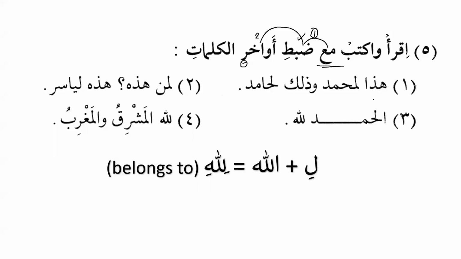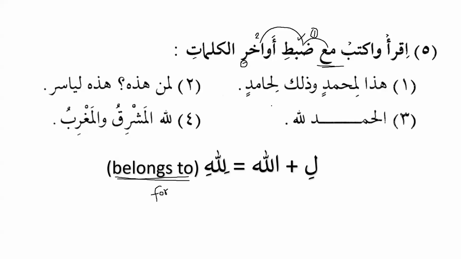Hada li, as we know that li is a preposition which means belongs to. So we will say hada li Muhammadin. Excellent. Hada li Muhammadin. Wadhalika li Hamidin. Okay. Wadhalika li Hamidin. And please, the translation that we should get used to is this belongs to Muhammad and that belongs to Hamid. And let's try to use the word belongs to because this is more comprehensive. It's not good to use for because when we use for, then the meaning is not very powerful.